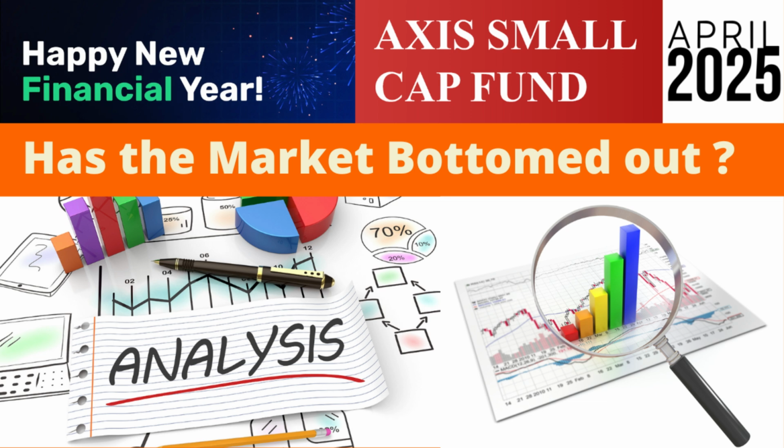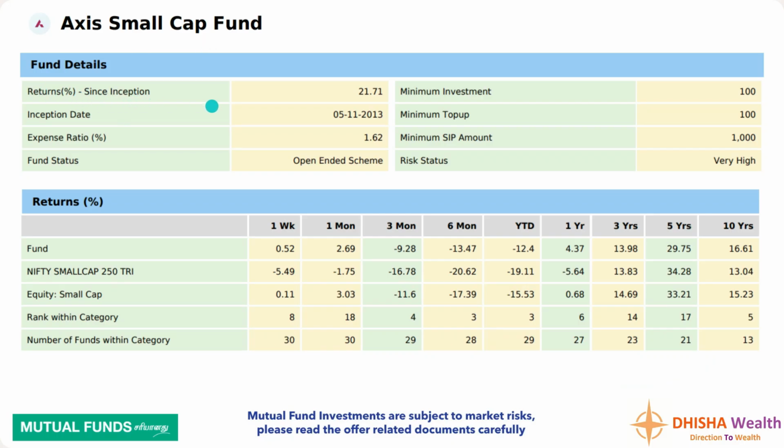Today we are going to see a deep analysis on Axis Small Cap Fund. Fund returns since inception is 21.71%. Inception date is 5th November 2013. Minimum investment is rupees 100, minimum SIP amount is rupees 1000.